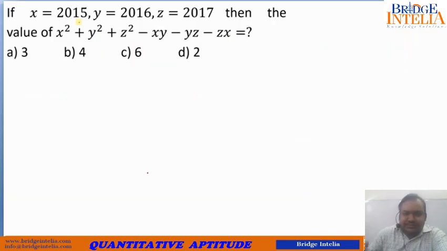So now let's move further. Let's see how to apply these questions, what kind of questions have been asked on this format. So let's see the first one. So now see, x is 2015, y is equal to 2016 and z is equal to 2017, and we are asked to calculate the value of x square plus y square plus z square and so on and so forth. So how can you do that?